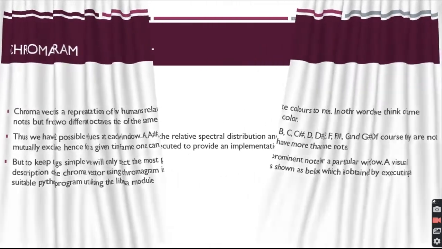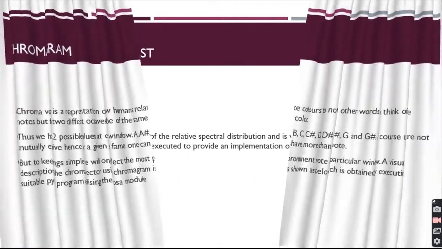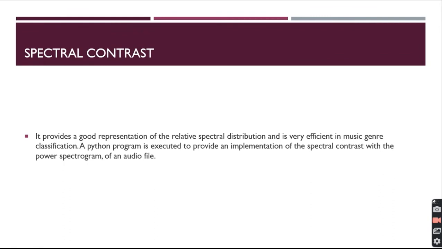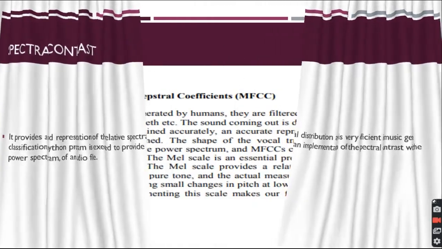For that we use the chromagram, though it is very important for music actually. Then we use spectral contrast. It gives a good representation of relative spectral distribution and is very efficient in music genre classification, but we have used it in emotion recognition. It also helped us recognize emotion very efficiently.